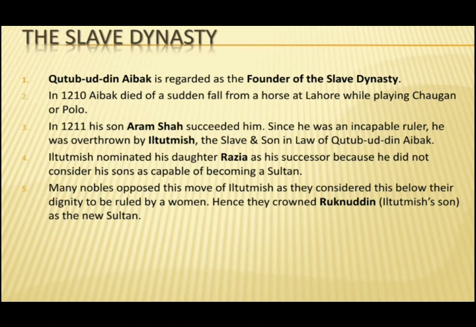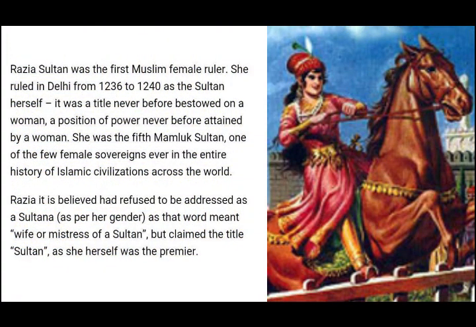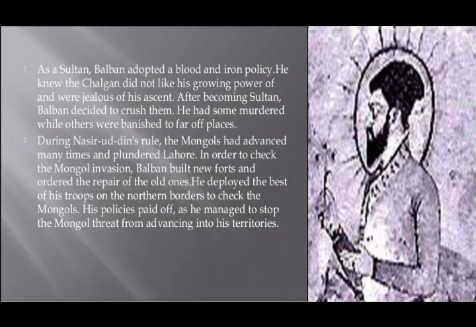Since Ruknuddin was an incapable ruler, he was removed from the throne within 7 months and Razia became the first woman ruler of the Delhi Sultanate in 1236. The nobles opposed Razia's rule and also disapproved of the high position she granted to her Ethiopian slave Yakut. Eventually, they revolted against her. She was killed as part of a conspiracy by the nobles while she was on her way to reclaim her empire. The next ruler after Razia Sultan was Ghiyasuddin Balban.